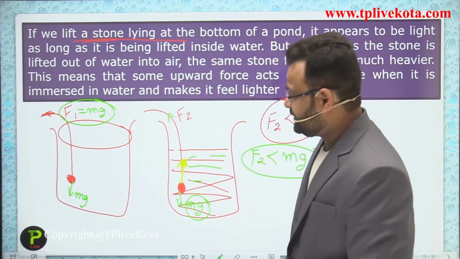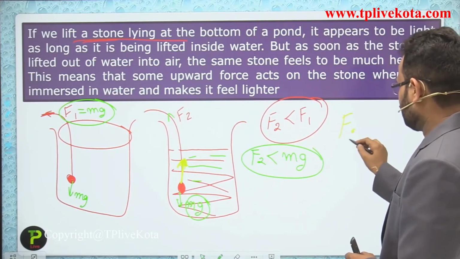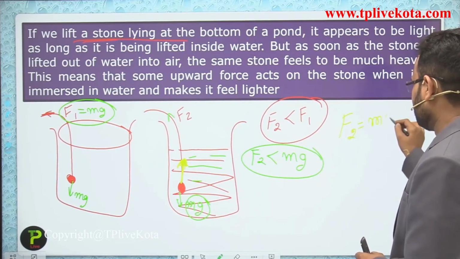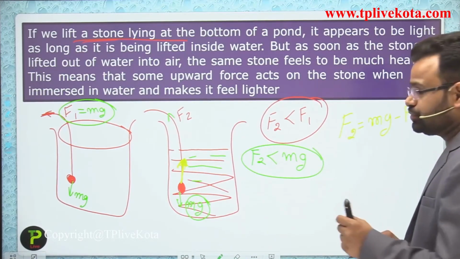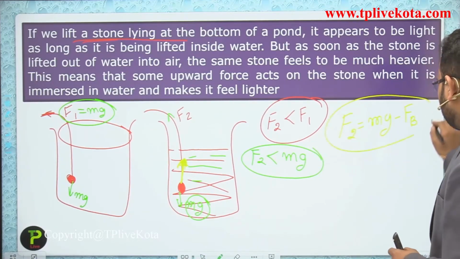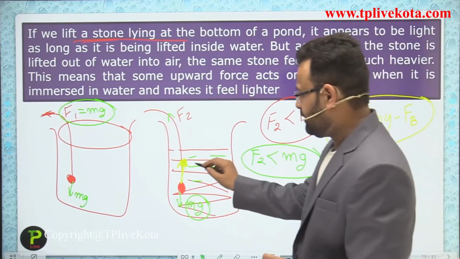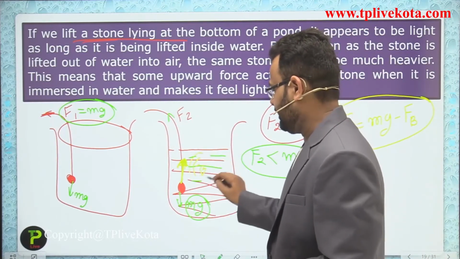That is the reason, guys, that mg is subtracted. So F2 is equivalent to mg minus the other force, written in symbol form as the buoyant force F_B. So the buoyant force is applied in the upward direction.